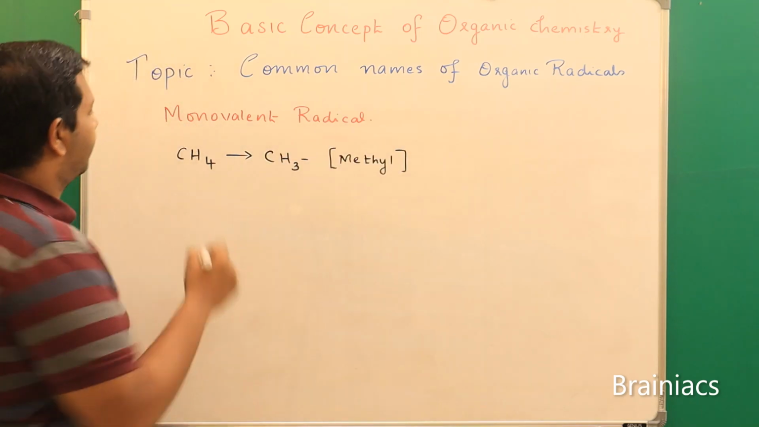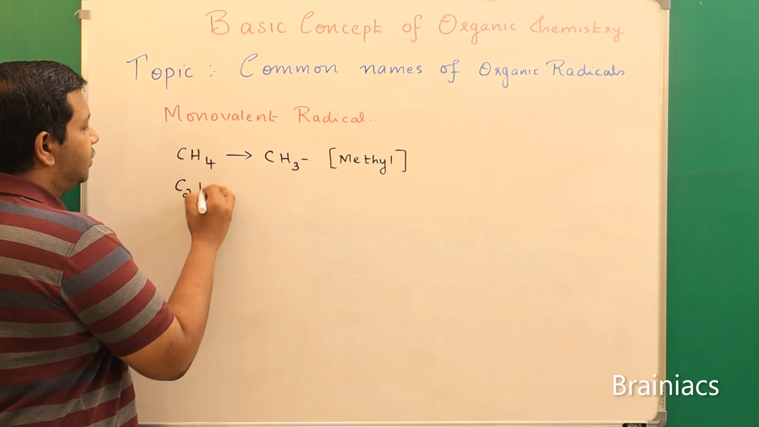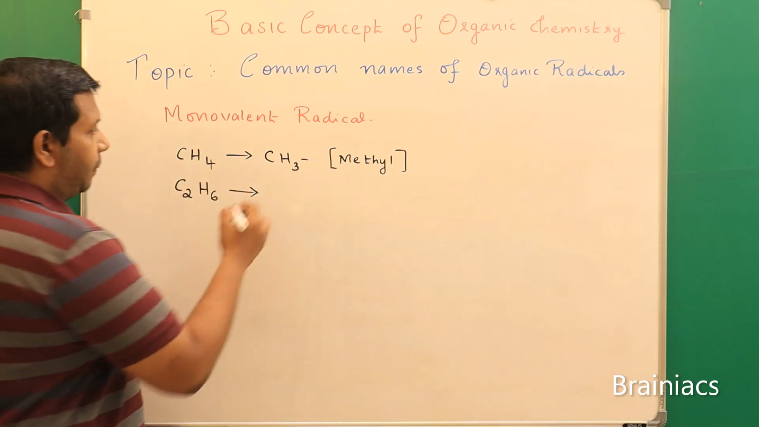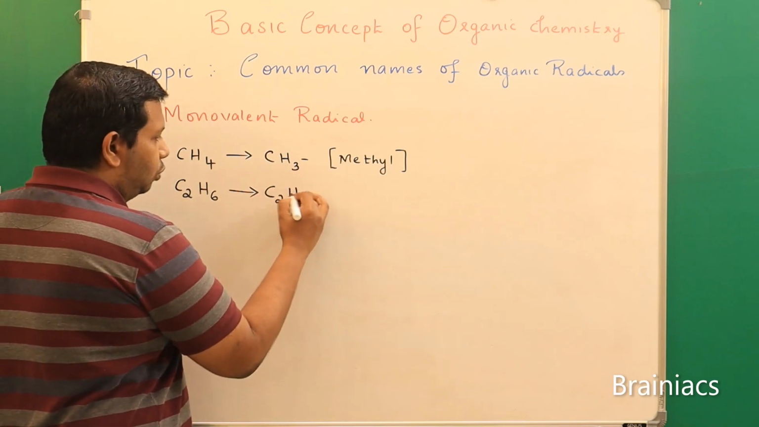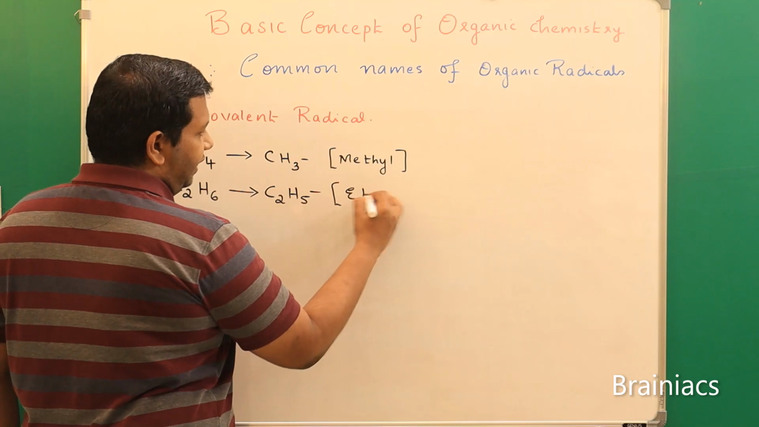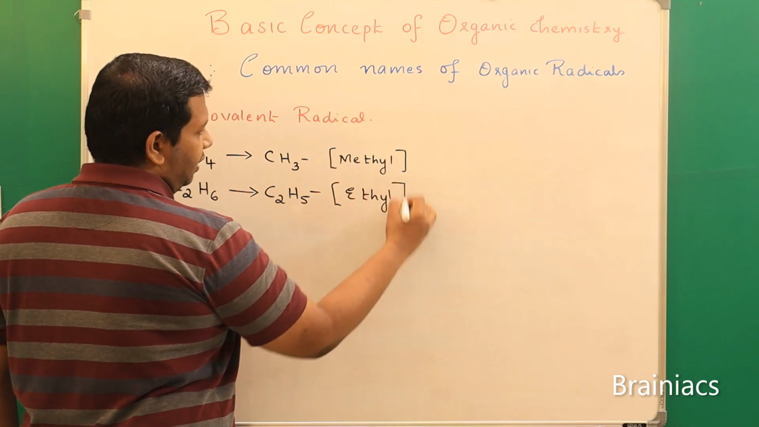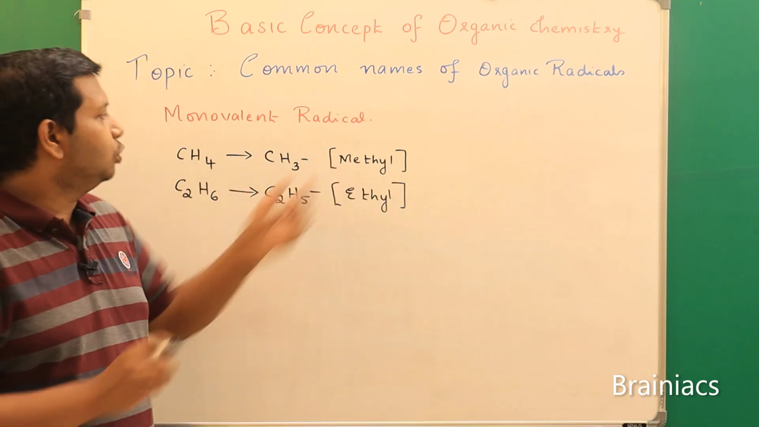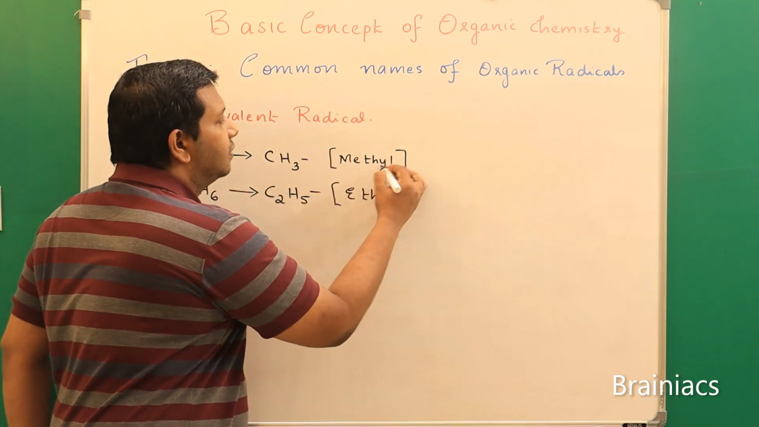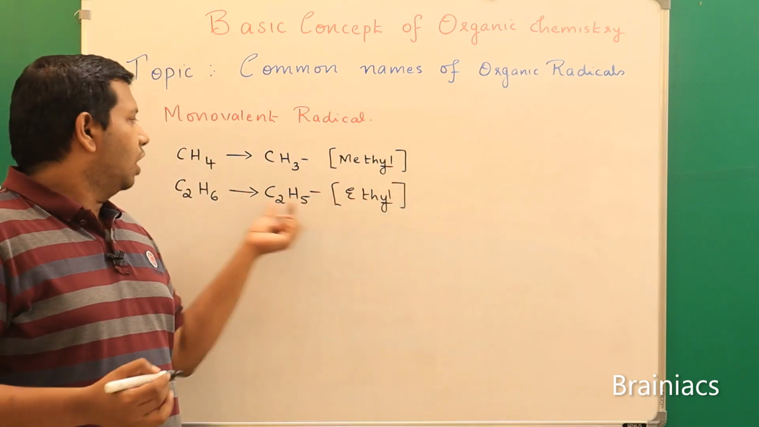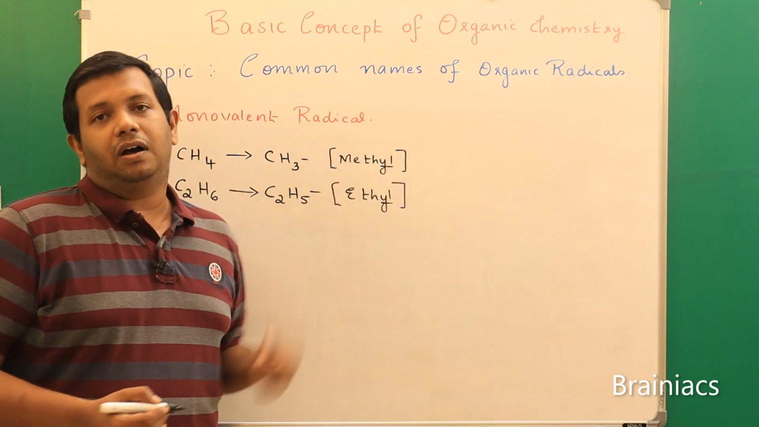Now similarly, another one I will take, C2H6. What is this compound? Ethane. If I replace one H, it becomes C2H5 hyphen. This is called ethyl radical. So I can generalize that if one H is replaced, the suffix that comes is YL. Eth for 2 carbon atoms and YL is the suffix used.